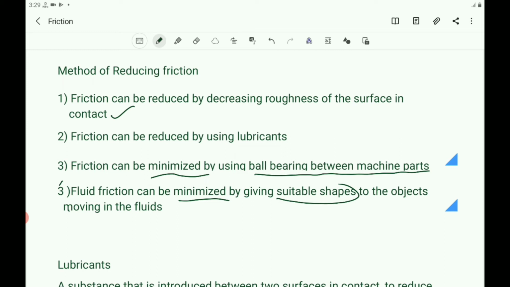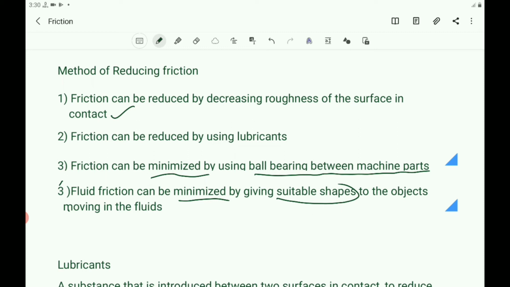Here the smoothness between the contact of the two surfaces decreases. The smoothness of the surfaces which are in contact decreases and the friction also reduces. So interlocking of irregularities is avoided to a great extent by using oil, grease or graphite etc. So movement becomes smooth.